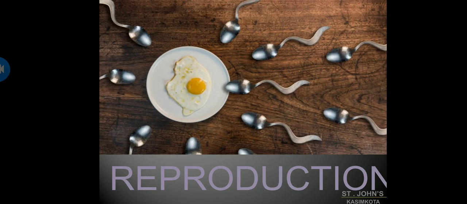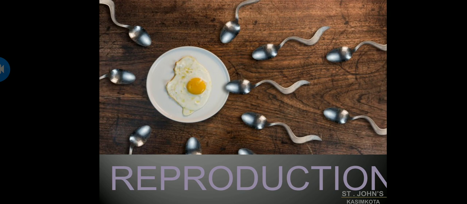So in your previous classes we have learnt many important chapters like life processes, which is very important, control and coordination, and though the rest of them are not so important, they have their own identity.